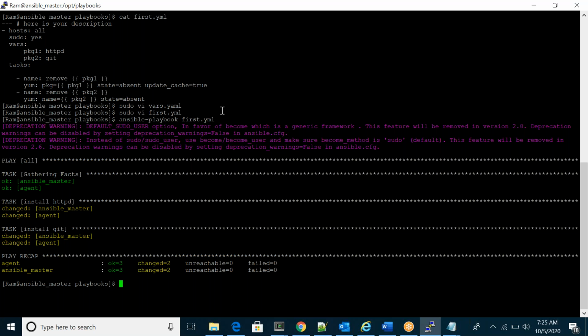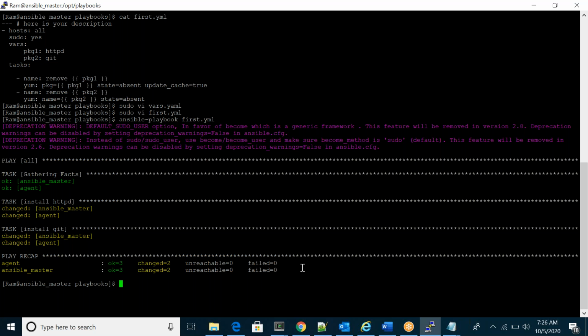So that's the variables. Very important. In production, we will not hard code. For example, if you hard code, it will be a problem whenever you need to change something, because you'll forget. For small playbooks, you can hard code, no problem. But if it's a big playbook, sometimes we'll forget what to change. So at that time, instead of hard coding, we'll go for the variable concept.